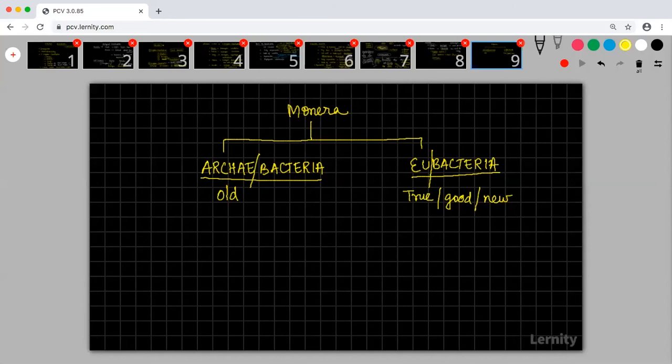They were living in very harsh environments and harsh conditions, and were able to survive. They were able to survive in very hot water. Normally, if you heat any bacteria beyond 100 degrees Celsius, they will die.